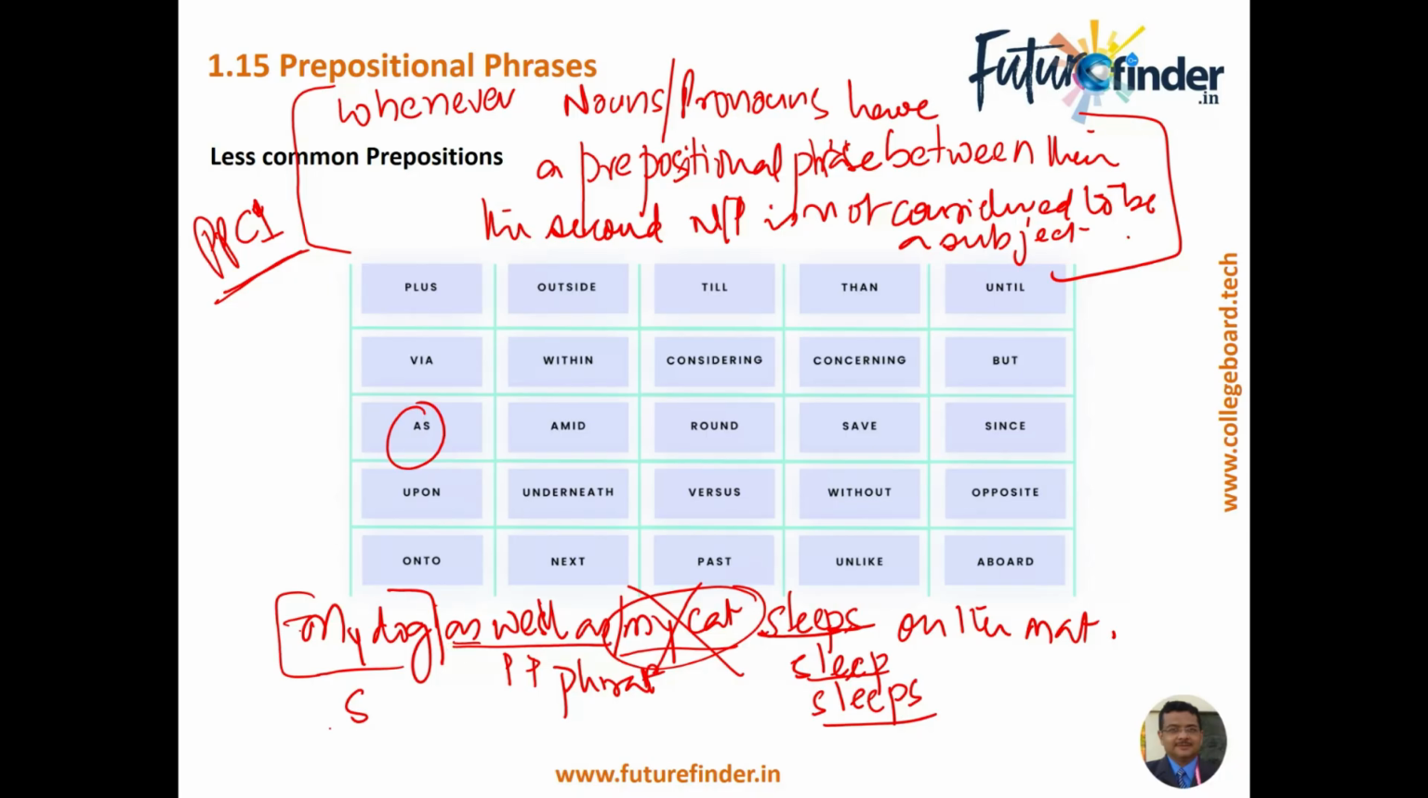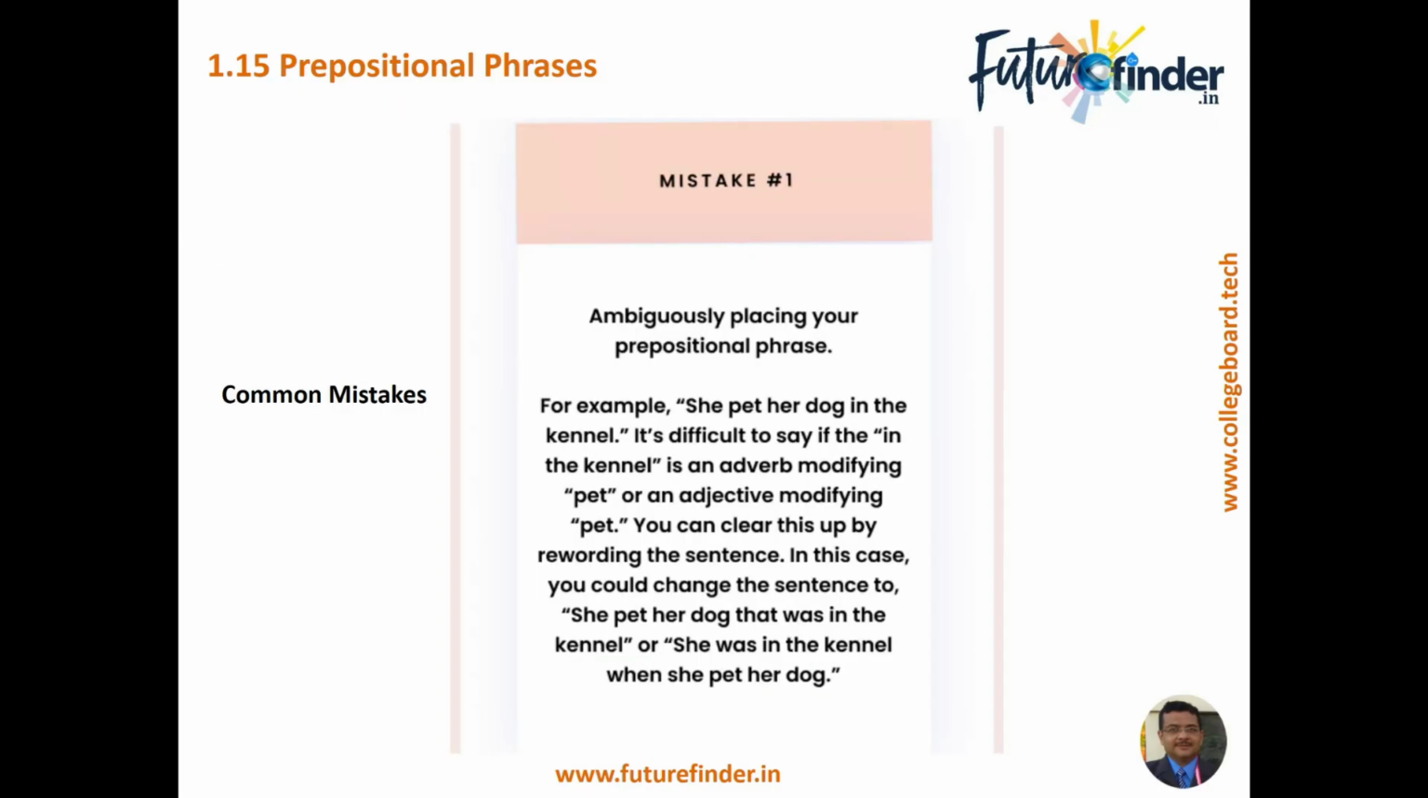But in place of this, if I write this sentence with a conjunction, my dog and my cat, then obviously the answer for this one has to be sleep, because it becomes plural. So I hope that you have got the demarcation on how SAT uses the prepositional phrases to trick you with compound subjects and singular subjects. These are some common mistakes that you could probably make.